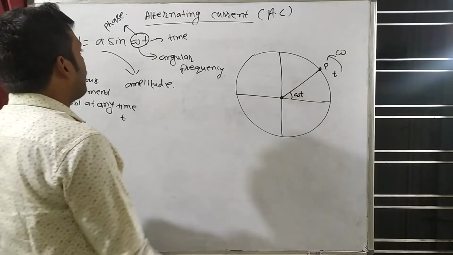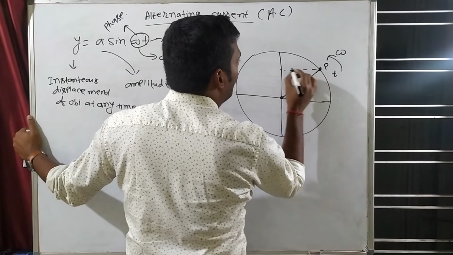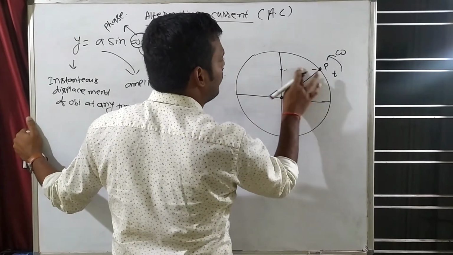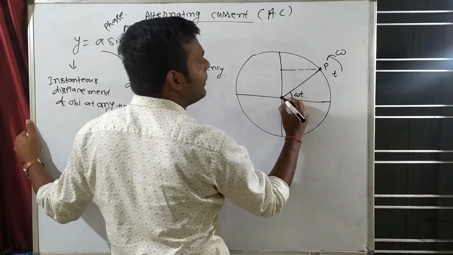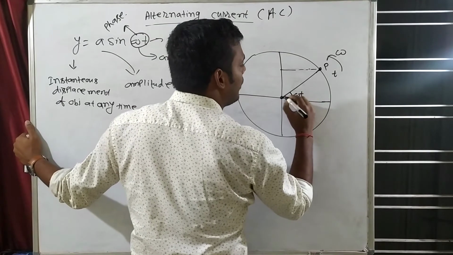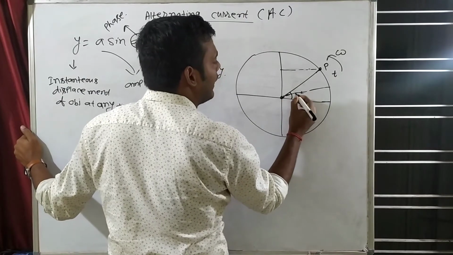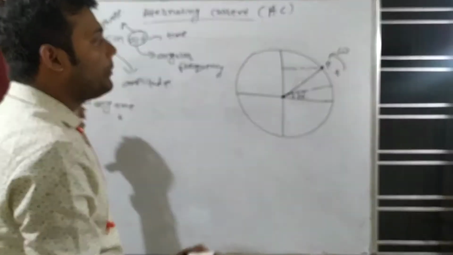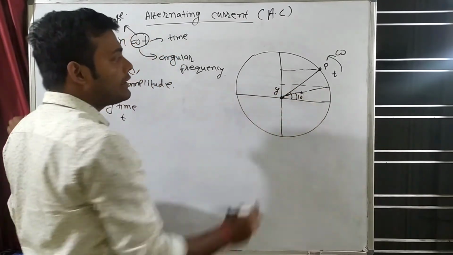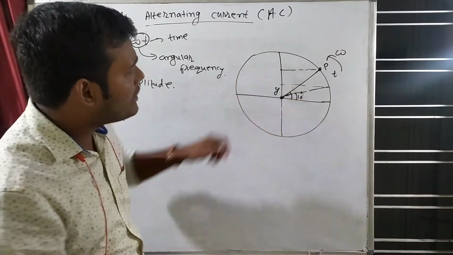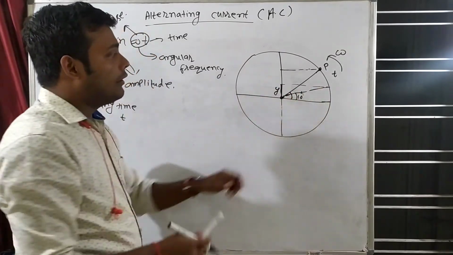Now you can understand what will happen when this angle changes. Make a projection here. Let's say this angle is 10 degrees. When the angle is 10 degrees, this projection will be less. This is actually known as y. This y will keep on changing. When the angle is 10 degrees, y is this much.